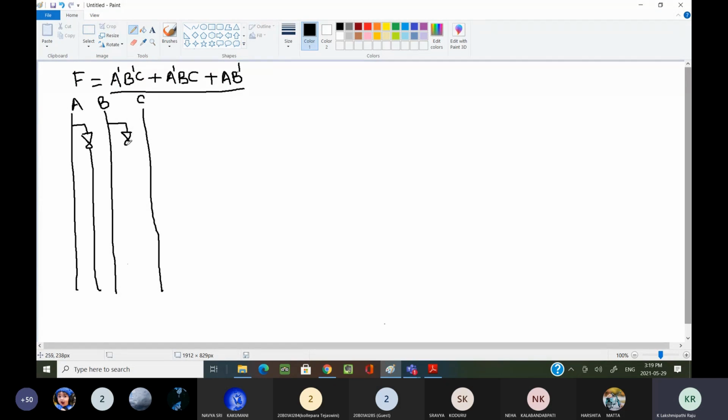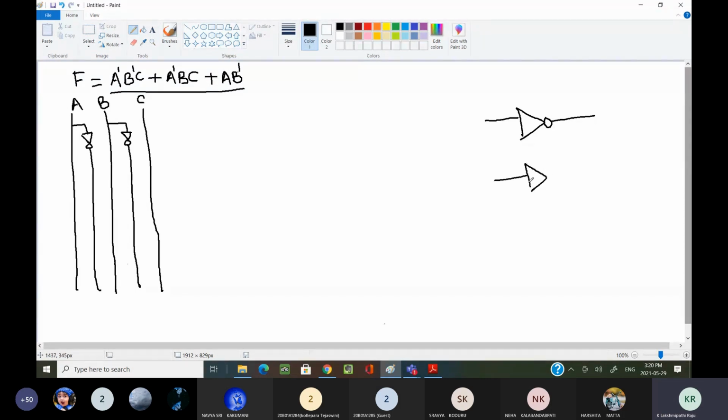If you observe clearly, every time I draw the NOT gate I use the bubble symbol. The bubble is important. This is the NOT gate symbol. It looks similar to a triangle, but the bubble is compulsory.